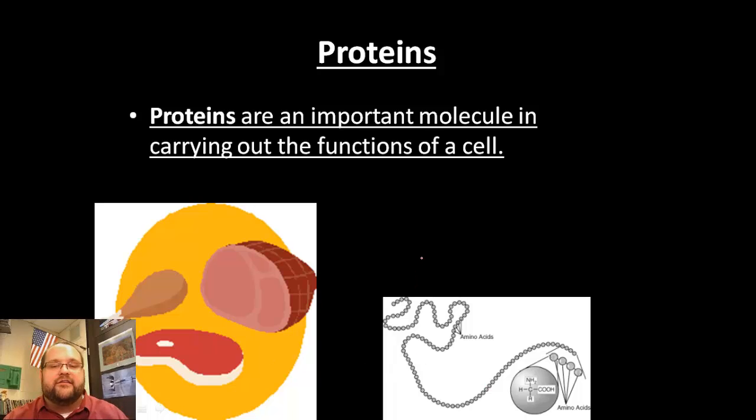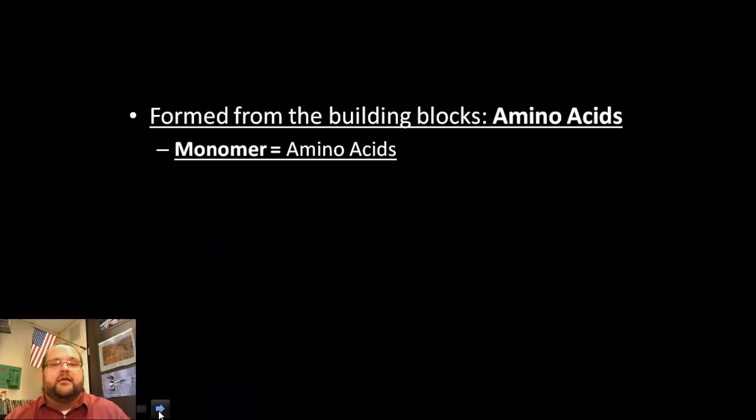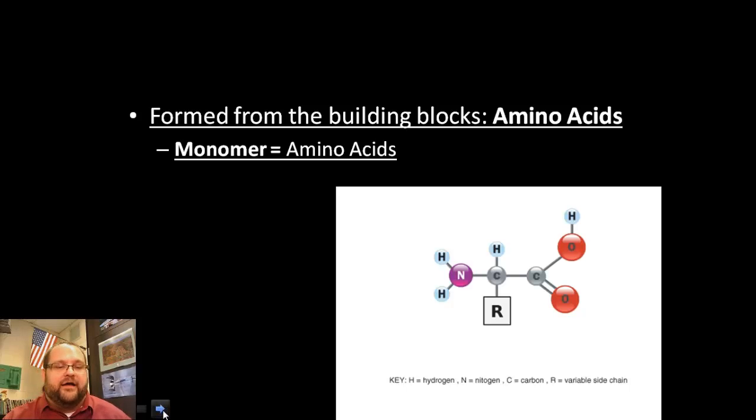And down over here, this is a little reminder. Down here's a little reminder of biology for you, that we talked about proteins are made up of these amino acids that are linked together to form large chains. So I want to start with that understanding and build on that today. So let's look at this. They are formed from the building blocks amino acids. So our monomers for proteins are amino acids.